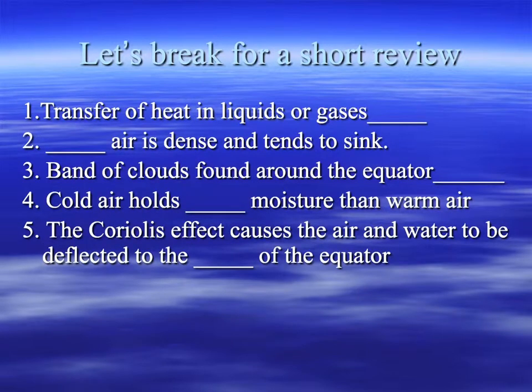Okay, let's take a quick review here. All right, transfer of heat in liquids or gases. What did we say that was? Okay, convection. Number two, what kind of air is dense and tends to sink? It's heavy and dense. The molecules are very close together. Cold air, that's correct. The band of clouds found around the equator, caused by warm air rising and condensation.